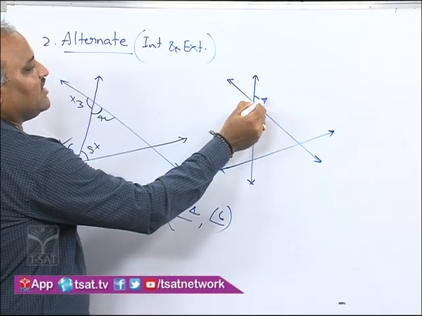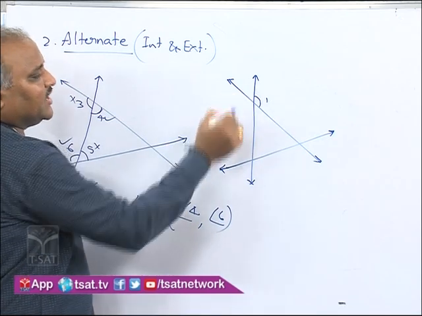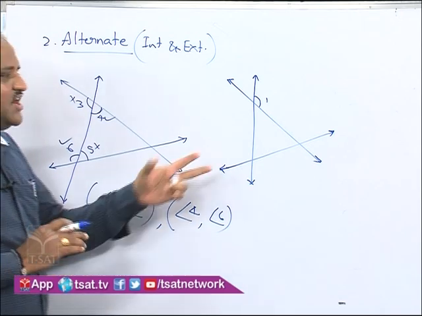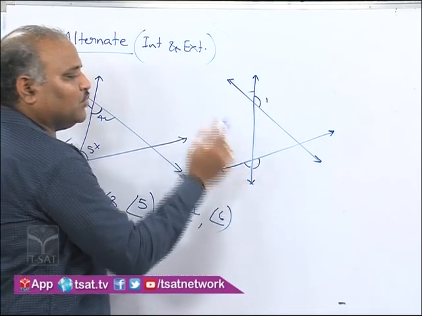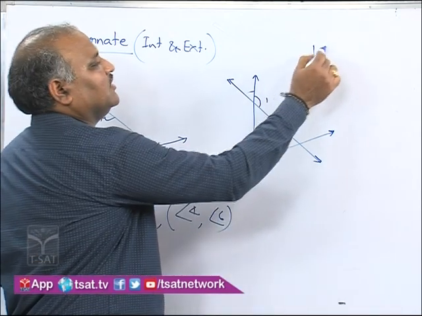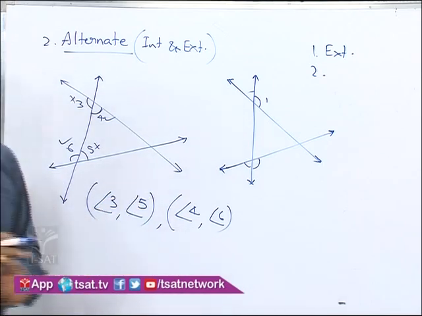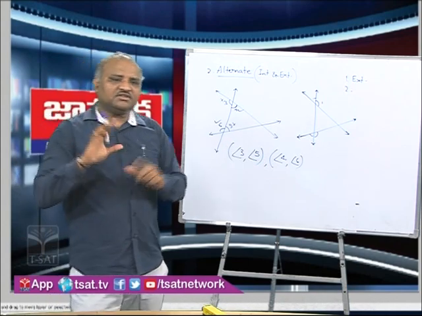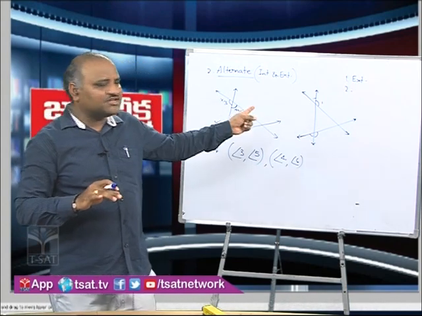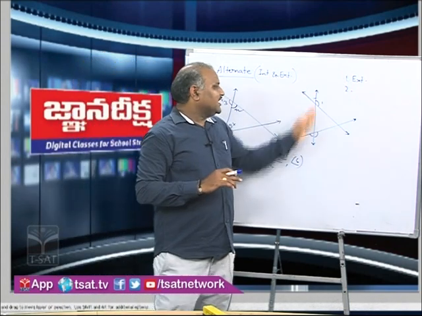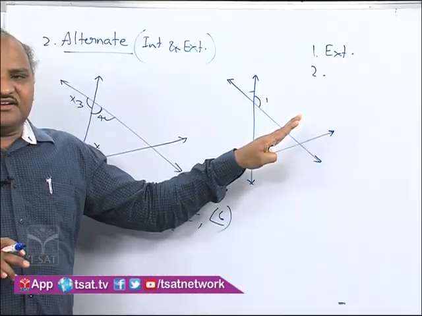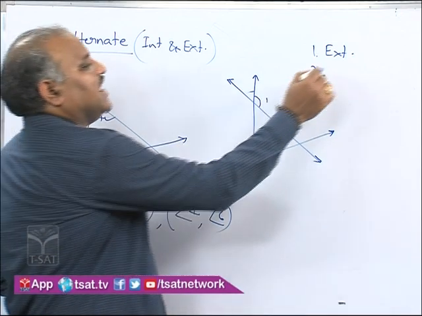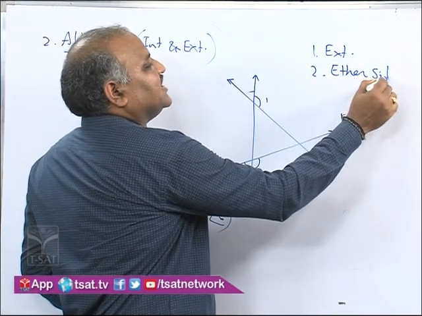So let us consider angle 1 here, which is exterior; angle 2, angle 7, angle 8 will also be there. So by applying the conditions, the first condition is that both the angles must be exterior. And the second condition is the same as for alternate interior angles. Whatever condition we have for alternate interior angles, the same condition we have here also. That is, if one is on the right side, the other must be on the left side. They are on either side of the transversal. That is the second condition.